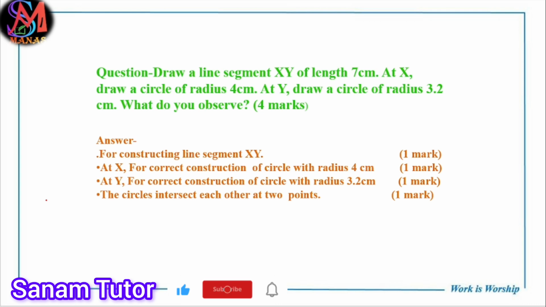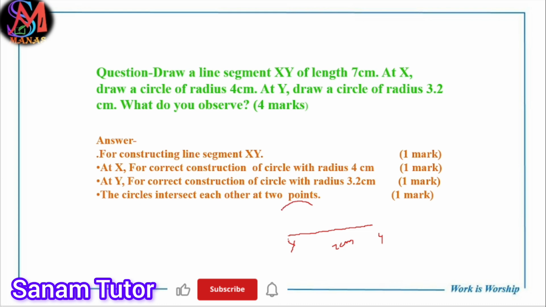Now draw the line segment XY of length 7 cm, and at X draw the circle. Means first we draw the line segment, that is 7 cm. Now here is X, here is Y, and at X we draw a circle.